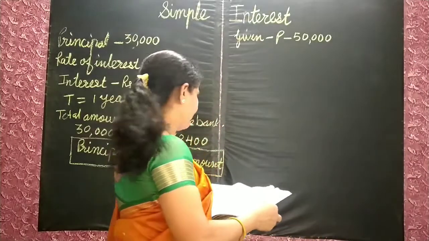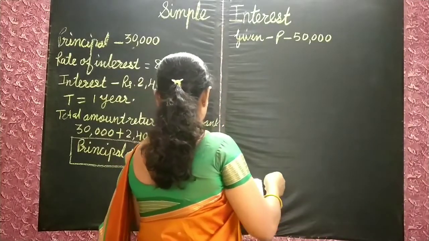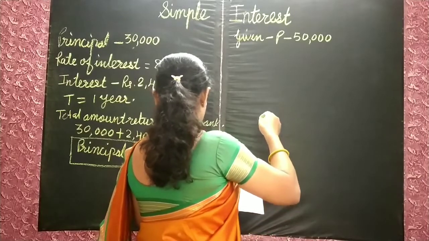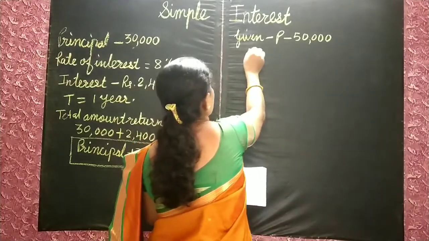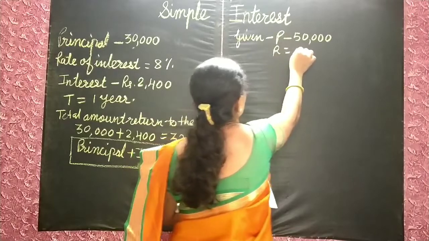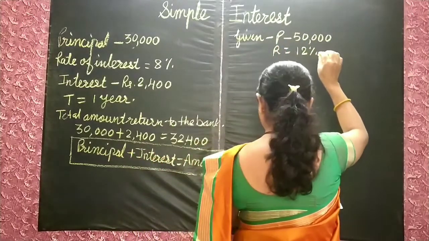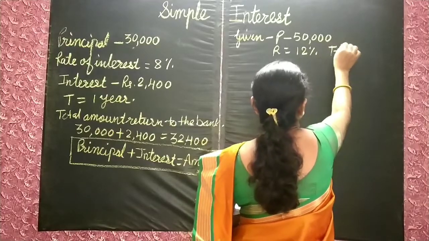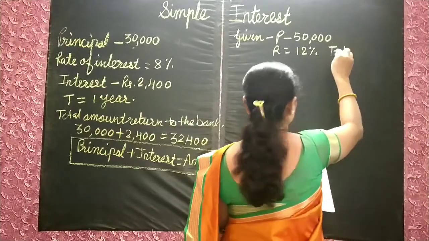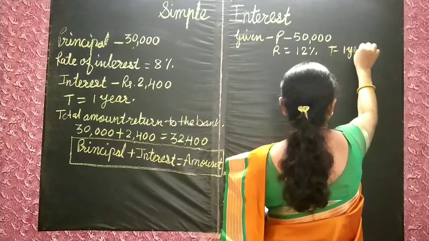Next is rate of interest. How much is given? 12%. Rate of interest is 12%. Time is given as 1 year.